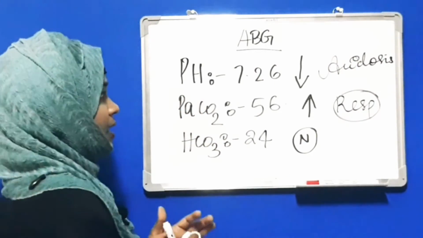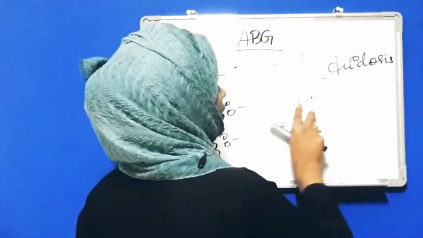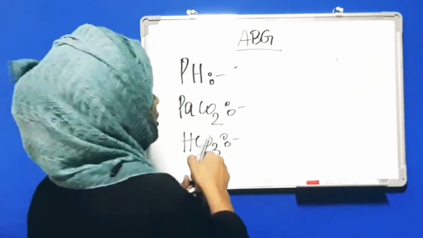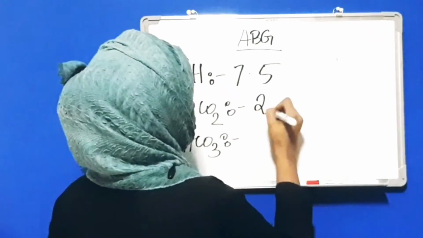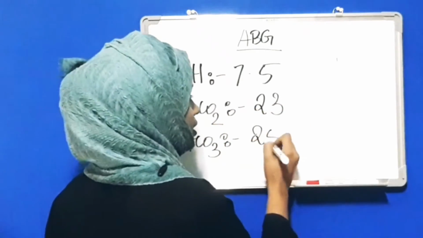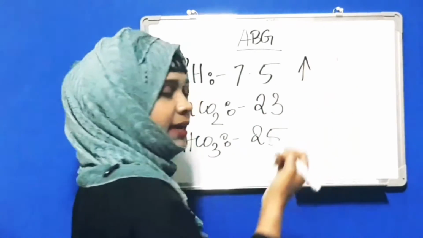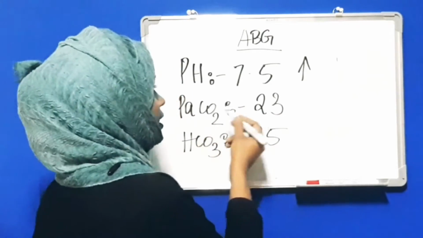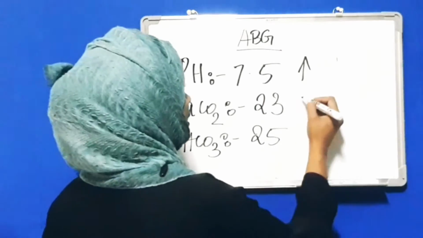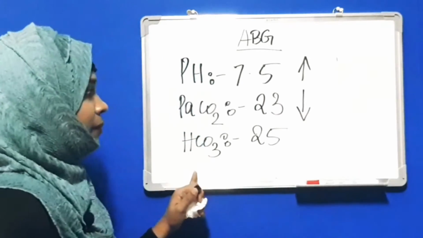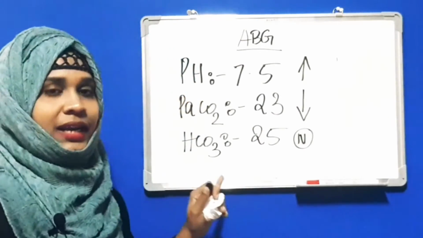Okay. Next we will see what is respiratory alkalosis. Respiratory alkalosis by question. So 7.5 pH, PaCO2 will be 23 and the bicarb is 25. So we will again put the arrows. So 7.5 will be higher than the normal pH value and PaCO2 is decreased. So in alkalosis, I told you before, carbon dioxide level will be low. So decreased, and the bicarb is 22 to 26, so this comes in the normal range. So what is this? Respiratory alkalosis.